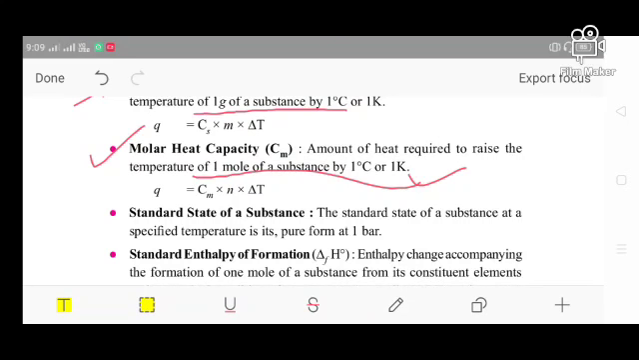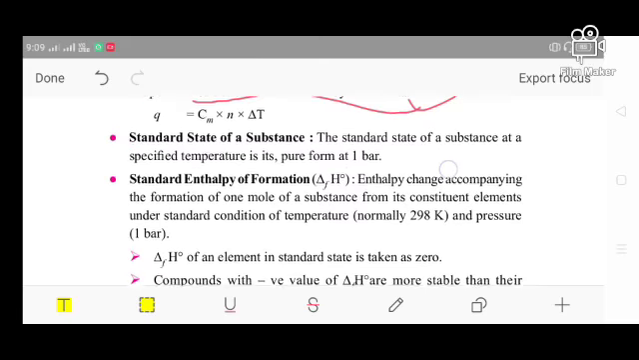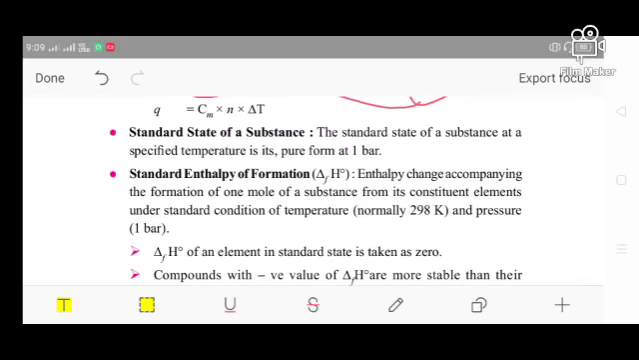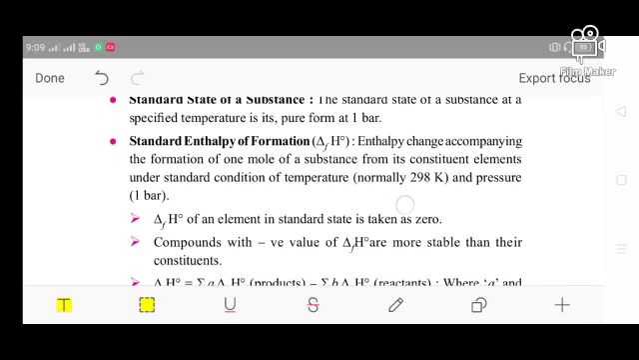So what is the standard state of the substance? The standard state of the substance is at a specific temperature in its pure form, that is at 1 bar. So this is the general idea about the standard state of the substance. This is the general temperature at which the substance is present in that form, that is known as a standard state. Then the standard enthalpy of formation.